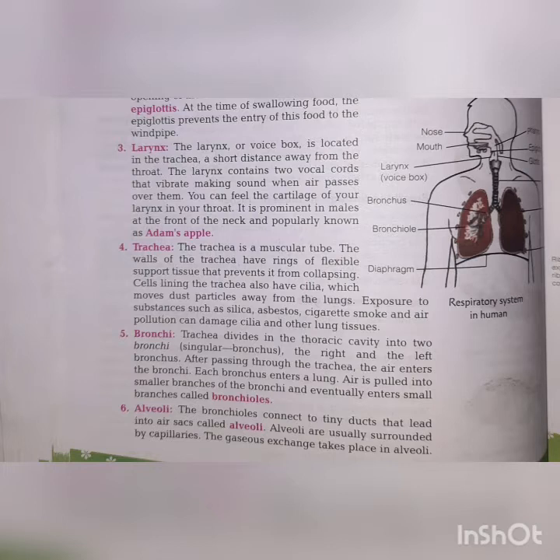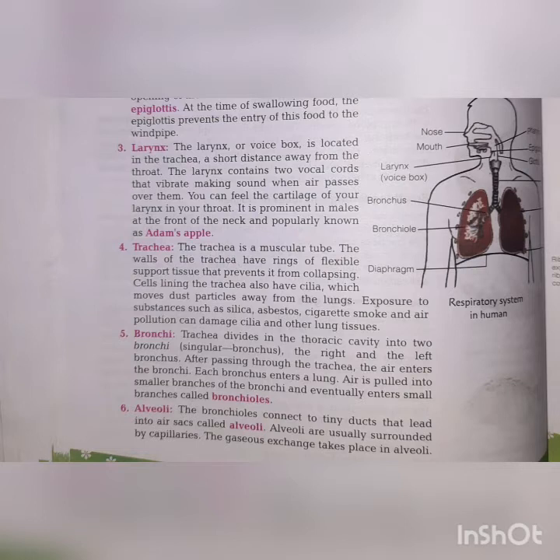Next is the trachea. The trachea is a muscular tube. The walls of the trachea have rings of flexible support tissue that prevent it from collapsing. Cells lining the trachea also have cilia, which move dust particles away from the lungs. The trachea, as you just read in the pharynx paragraph, is the windpipe.